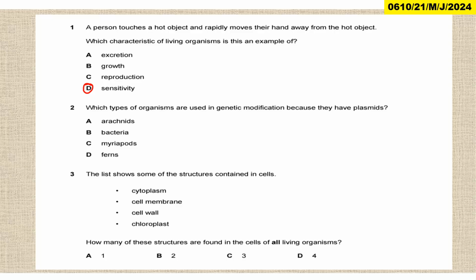Then, what type of organisms are used in genetic modification because they have a plasmid? So a plasmid is only found in bacteria. So the answer is the bacteria. I guess you still remember, and I did emphasize on that part.